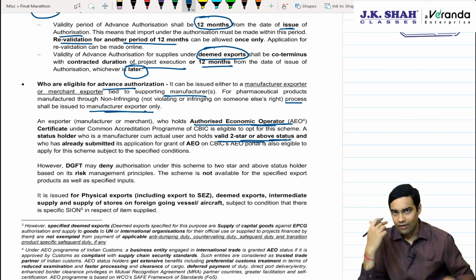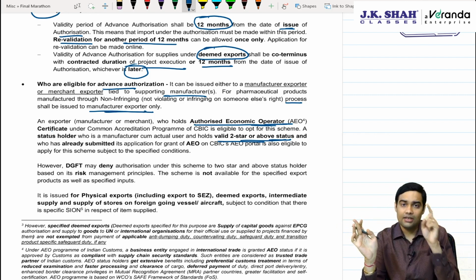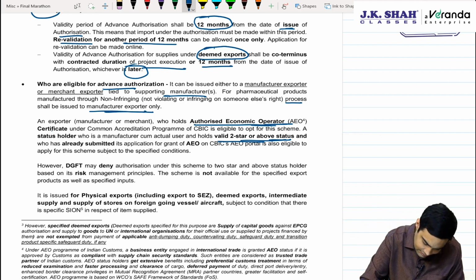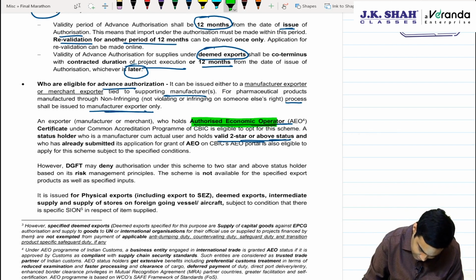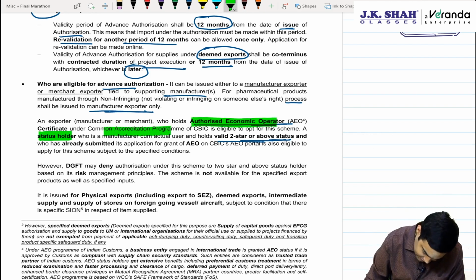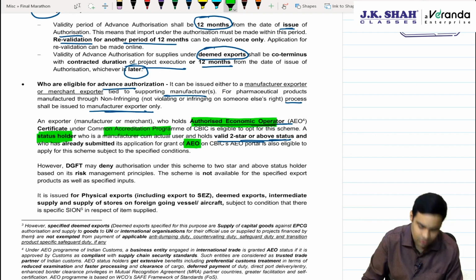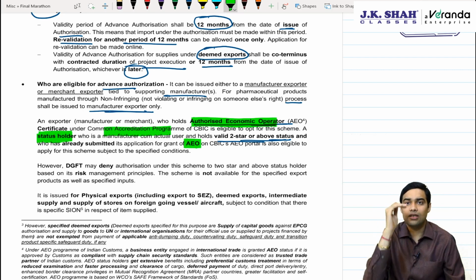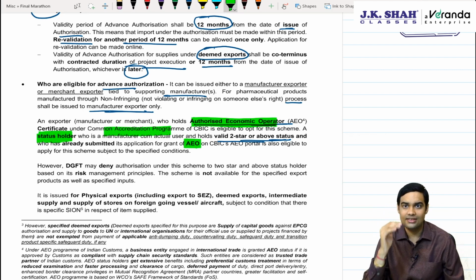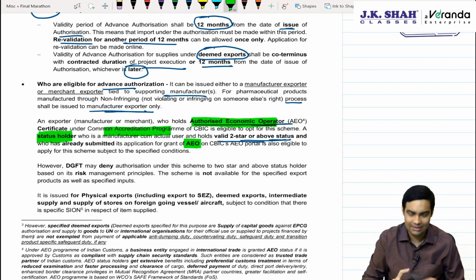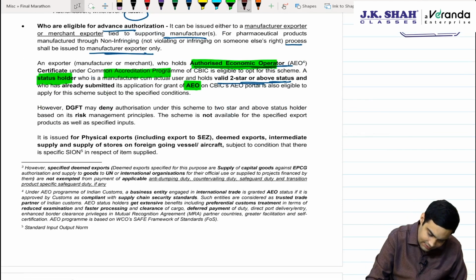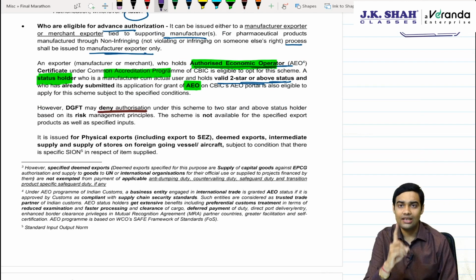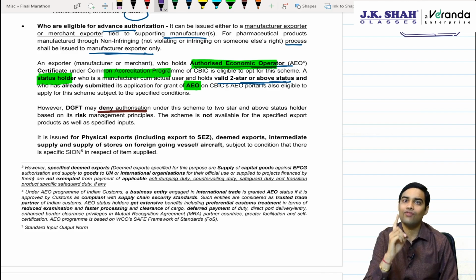See, if you have an authorized economic operator license, obviously you are eligible. Plus, if you have applied for it, then also you will be eligible, because the law clearly says that one is an authorized economic operator who holds this license. Second, a status holder who has applied for an authorized economic operator license and has a 2-star status rating. Status holder, government gives status 1 star, 2 star, 3 star, 4 star and 5 star. We'll talk about it in some time. Then DGFT has the power to deny any authorization, which is the sole discretion of DGFT, and authorization can never be claimed as a right of any person.